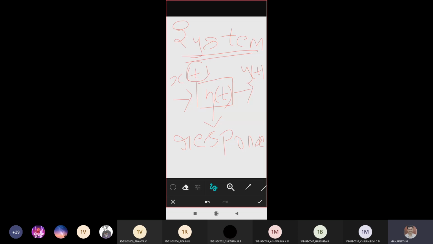I'll repeat. After knowing the different topics you're going to learn from this model, the first thing we started is system modeling. System modeling is nothing but a representation of any system's input-output relationship. You're going to represent input as x of t, output as y of t, and impulse response as h of t. Is that okay till here? Everyone, is it okay till here?